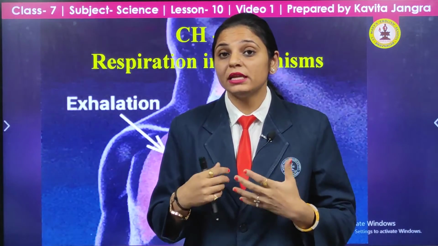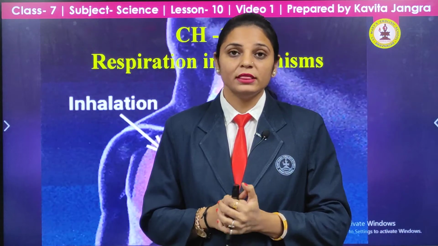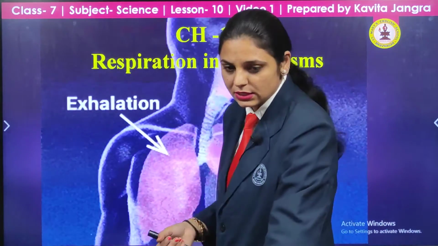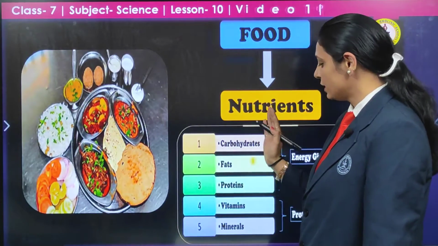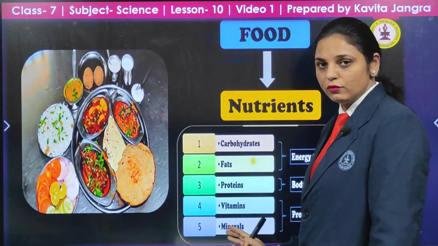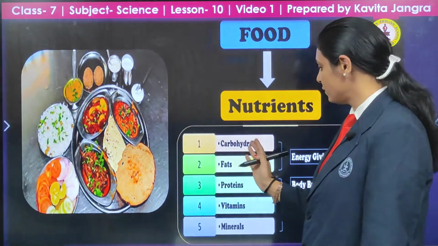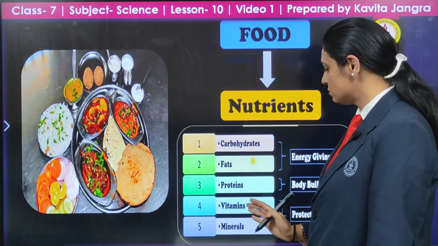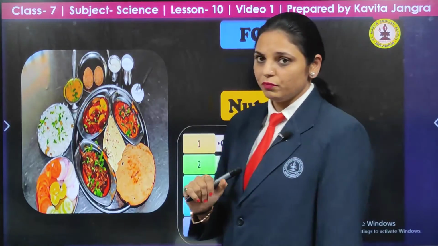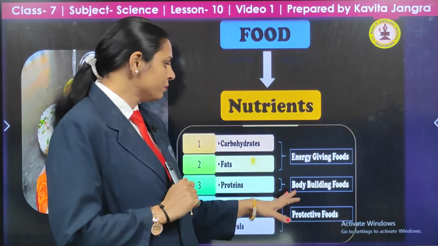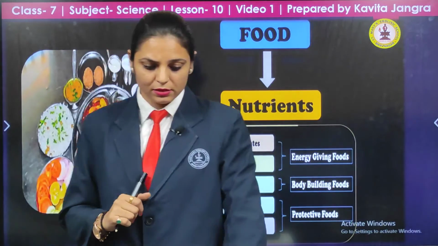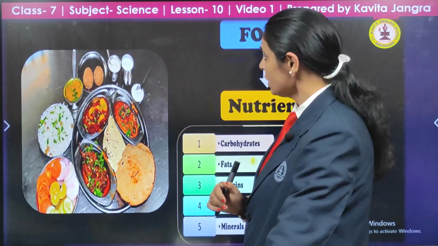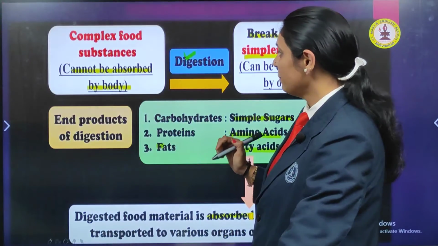Now in respiration, you will see how we get energy from the food that we have taken. In that case, our respiratory system helps us. How? Let us study ahead. The food consists of nutrients, the 5 components of food that you have studied since the 5th standard: carbohydrates, fats, proteins, vitamins and minerals. They give us energy, build up the body, and protect our body.